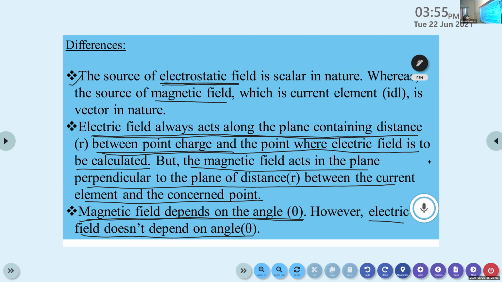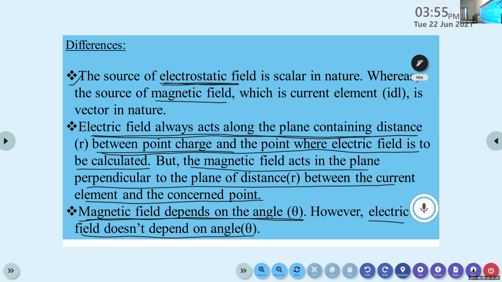Is it clear? So when you are studying Biot-Savart's law, in addition you must study the comparison between Coulomb's law and Biot-Savart's law. Now we can move to the next topic.